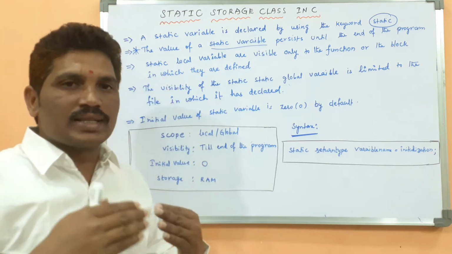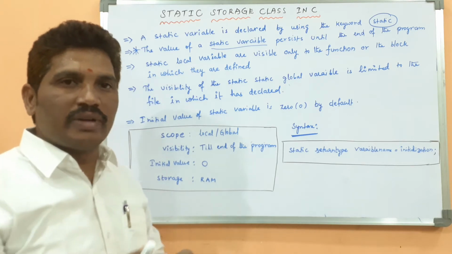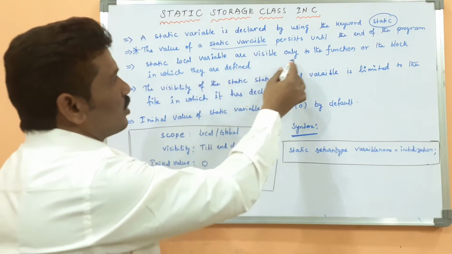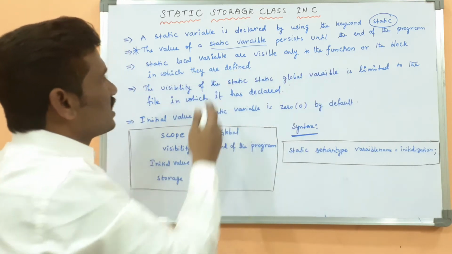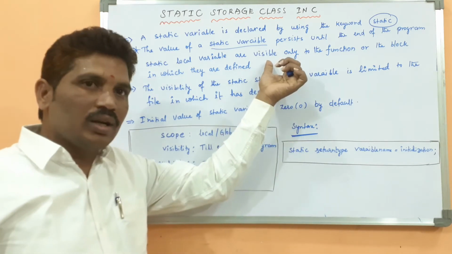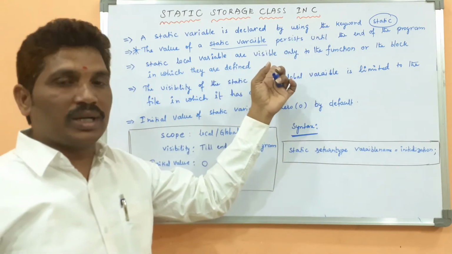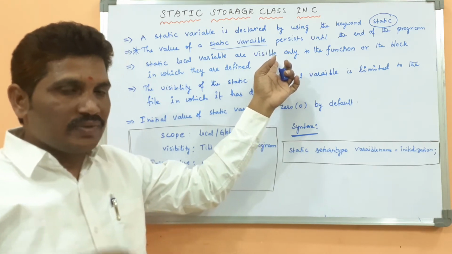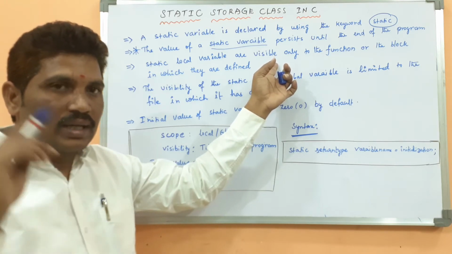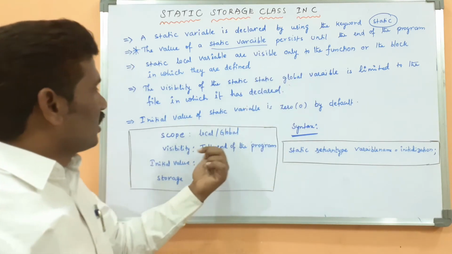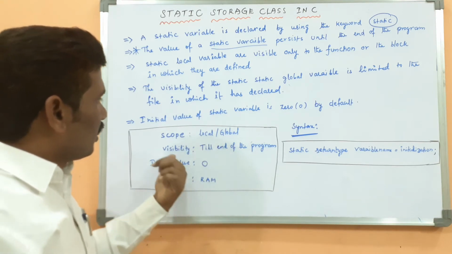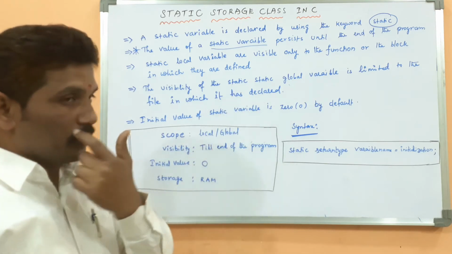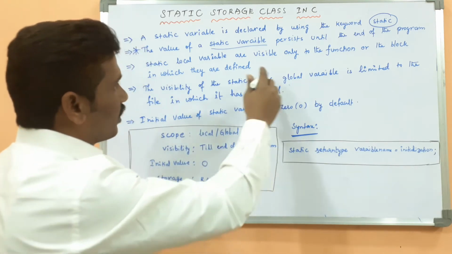A static variable can be declared as local or global: static local variable, static global variable. Static local variables are visible only to the function or the block in which they are defined. But the lifetime of the variable is till the end of the program. The static local variable is visible within the block, but the lifetime is different. Whether it is global or local, the lifetime is till the end of the program. I will tell you with help of examples, so don't be confused.